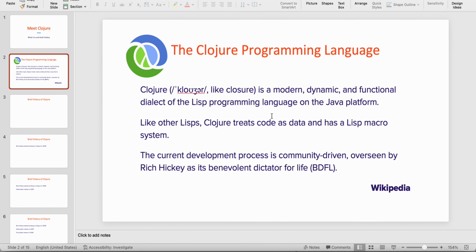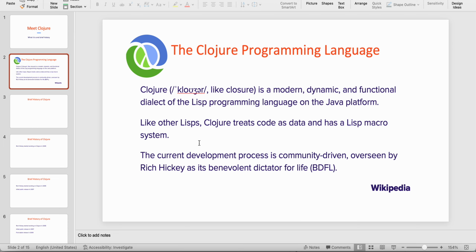So Clojure is also a Lisp programming language, and it is created on the Java platform. Like other Lisp programming languages, Clojure will also treat code as data, and we can also write macro functions in Clojure. If somebody doesn't know what a macro function is, macros are like functions which accept code as data and can return code as data.